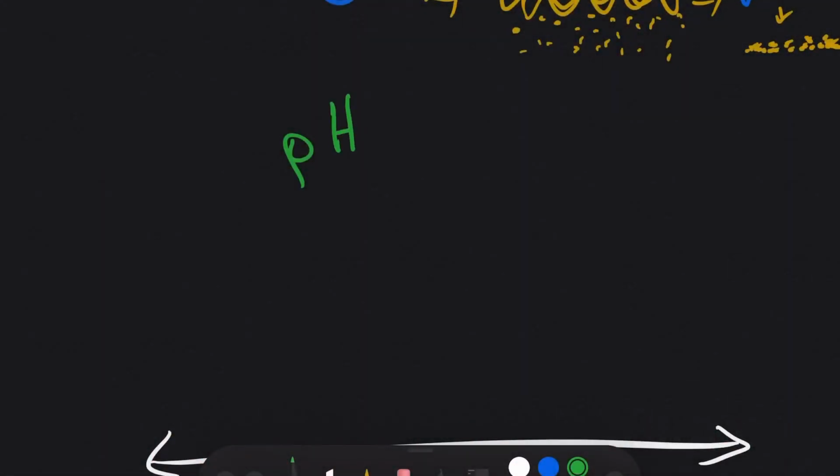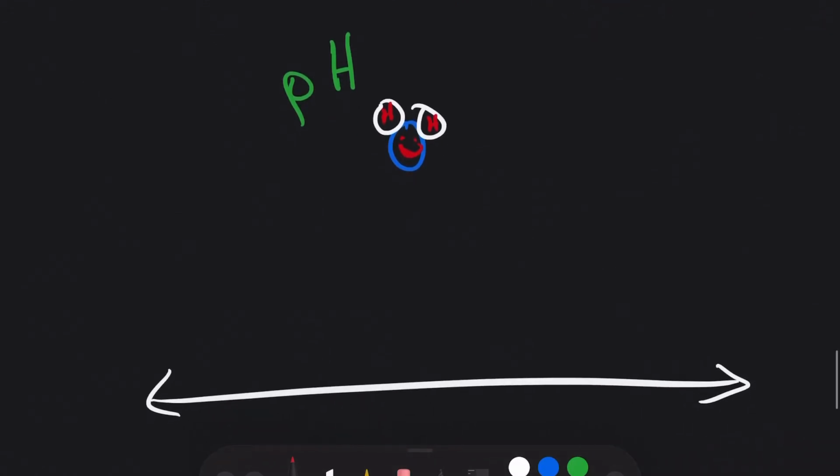So let's take a look at pH. We talk about pH, we say it is the percent of hydrogen. And what we're talking about is if we look at water, remember water is H2O. Mickey has 2 ears and 1 head, and right now he is happy. He is happy because he is intact. He has both of his H's attached to his oxygen.